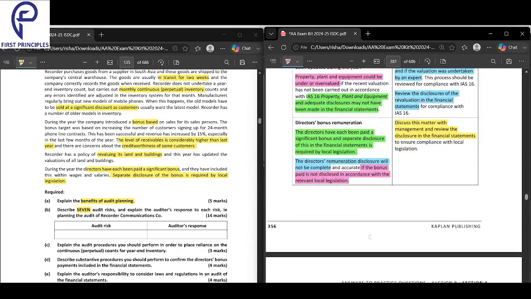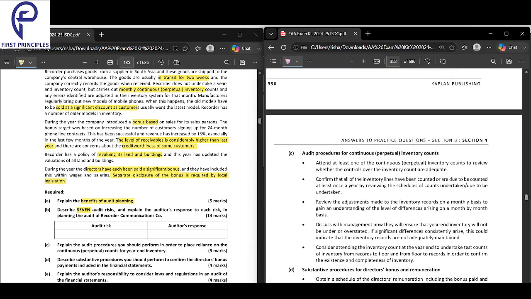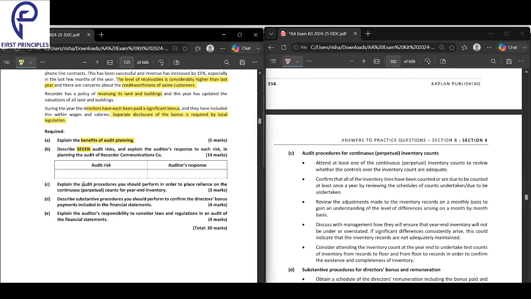Okay, so these are some of the points with regards to audit risk and legislation. Next, we'll look at audit procedures in order to place reliance on perpetual counts. To place reliance on perpetual counts, what are the audit procedures?